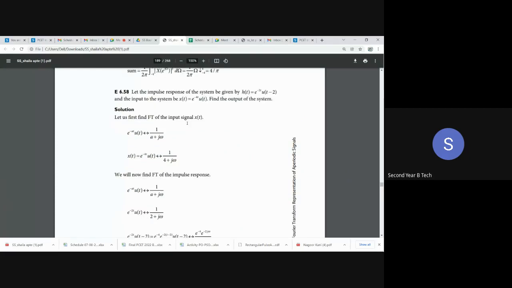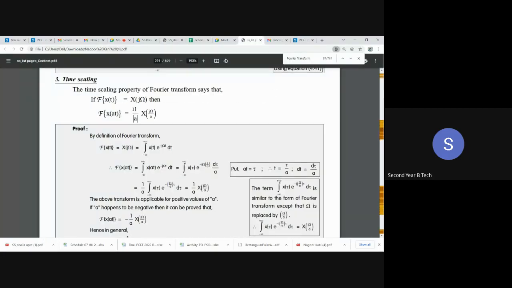Time scaling property. Okay, so what is the time scaling property? It says, if x of t is the time domain signal, which I have converted into the frequency domain, where I'm representing the same signal as X of j omega. As I told you, in the case of Nagarkar, we are using this particular symbol to represent omega.